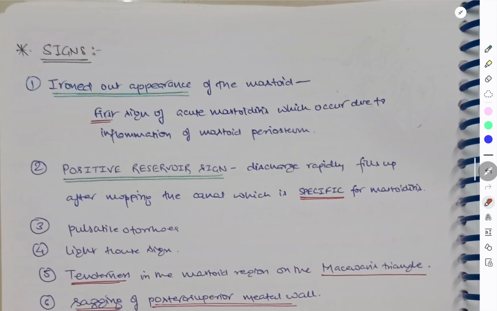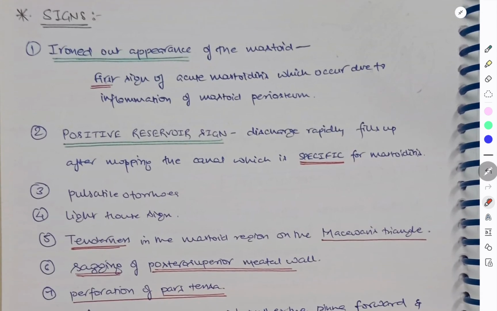So what are the signs of mastoiditis? Here we have ironed out appearance of the mastoid. It is the first sign of acute mastoiditis, which occurs due to inflammation of the mastoid periosteum. Then we have the positive reservoir sign. Now the mastoid acts as a reservoir, so discharge rapidly fills up, because there is now pus in the mastoid also. So discharge rapidly fills up after mopping the canal, which is specific for mastoiditis.